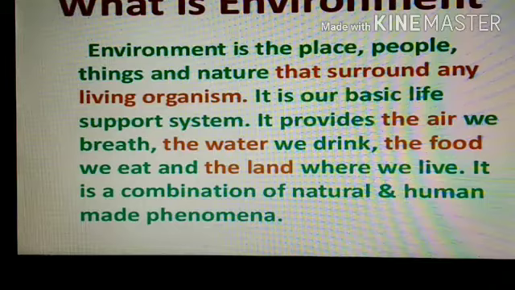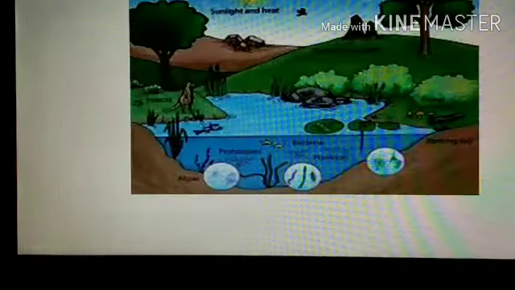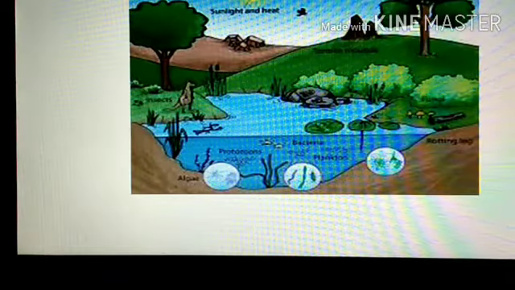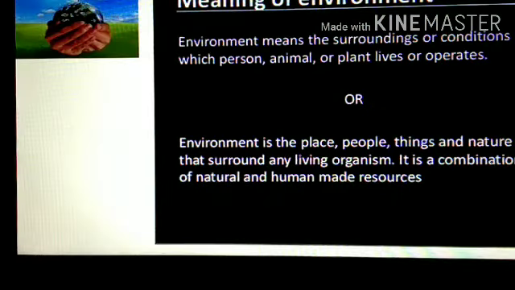Because the environment provides us air, water, land, etc. This slide shows what things are included in the environment: sunlight, air, water, plants, oceans, etc. So it is a combination of natural and human resources.